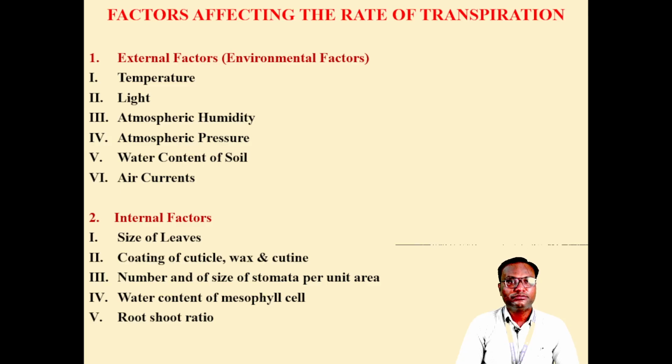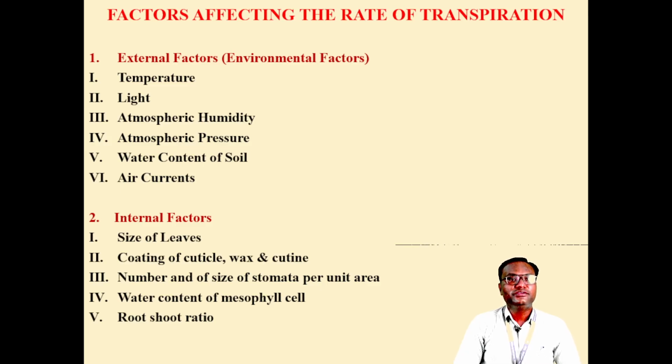Then atmospheric humidity. When environmental humidity exceeds 60%, the rate of transpiration declines. Then atmospheric pressure. When atmospheric pressure on the leaves is higher, the rate of transpiration is reduced due to stomatal closure. Then water content in the soil. When water content in the soil is more, the rate of transpiration is higher because water is absorbed by the plant, there is more ascent of sap, and due to that there is more transpiration. Then air currents. When air currents or wind are stronger, the plant closes its stomata and the rate of transpiration is reduced.